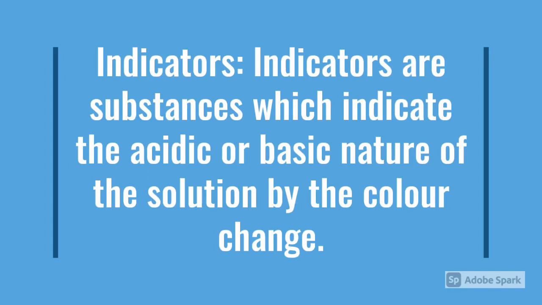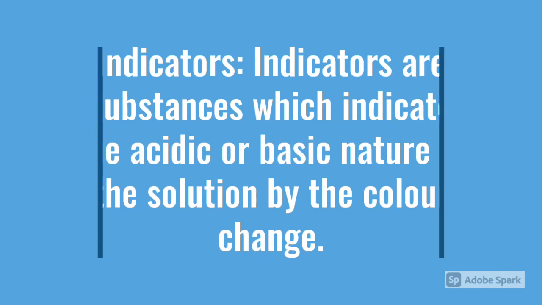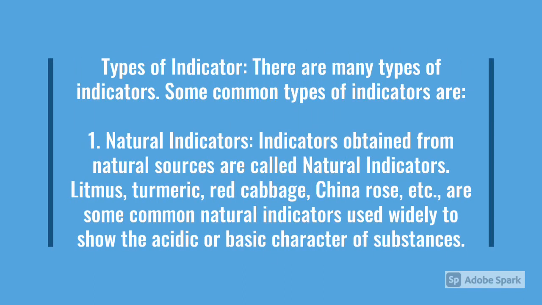Now let us start discussing something about indicators. As you know, indicators are substances which indicate the acidic or basic nature of the solution by the color change. Types of indicator. There are many types of indicators. First, natural indicators. Natural indicators are those indicators which are obtained from natural sources. For example, litmus, turmeric, red cabbage, China rose, etc.